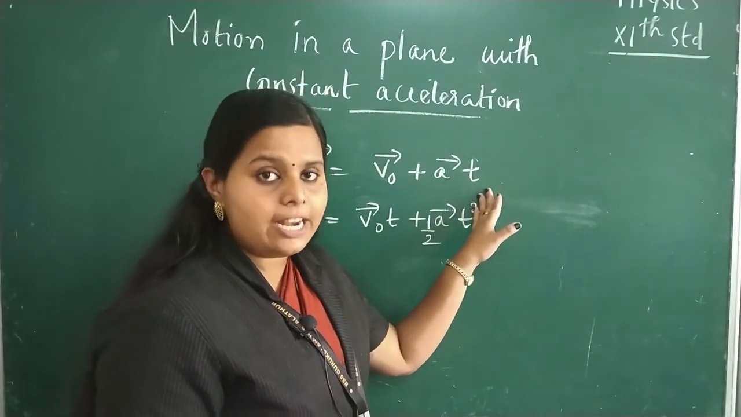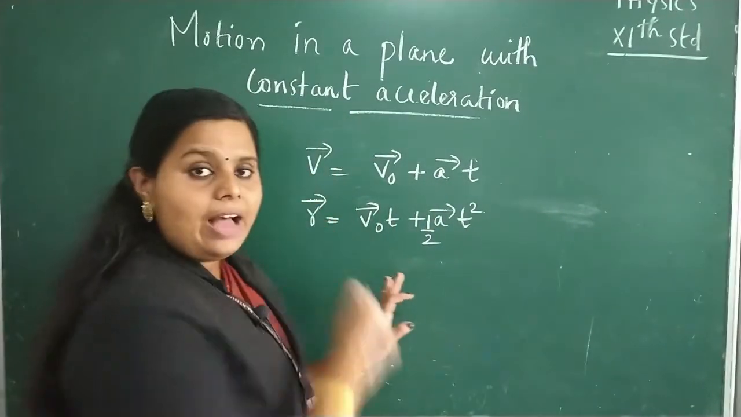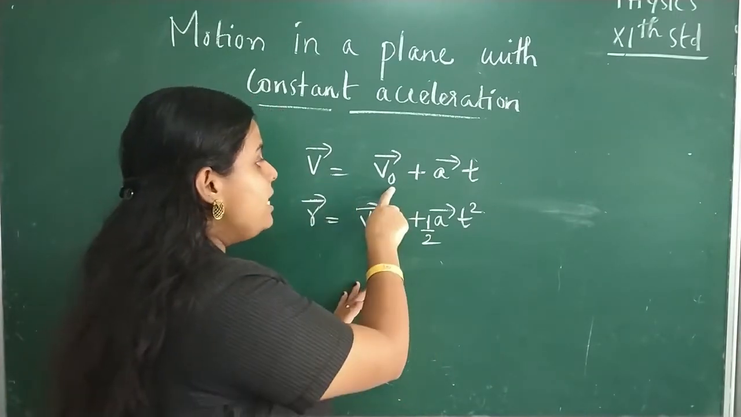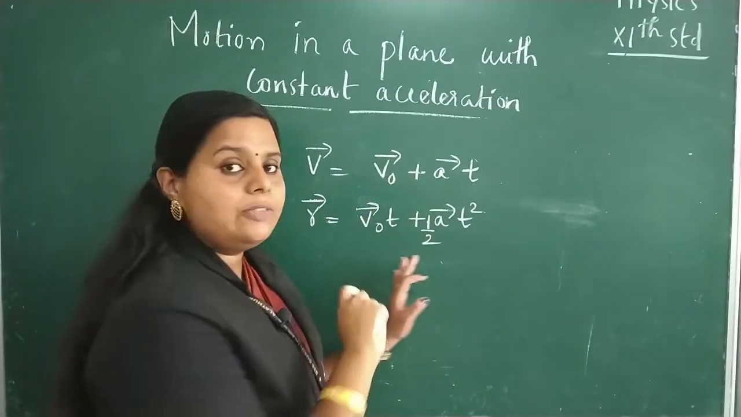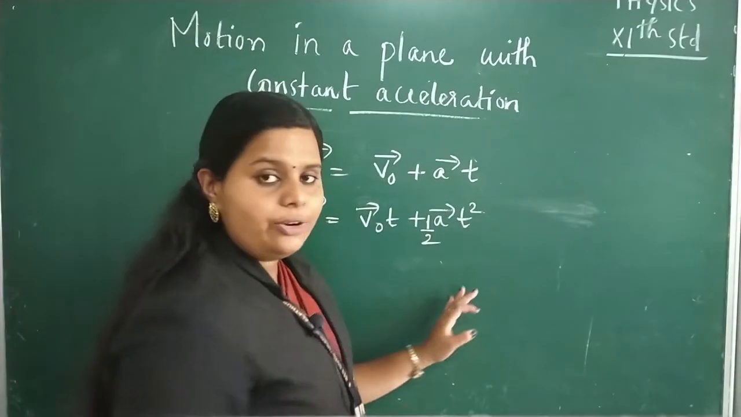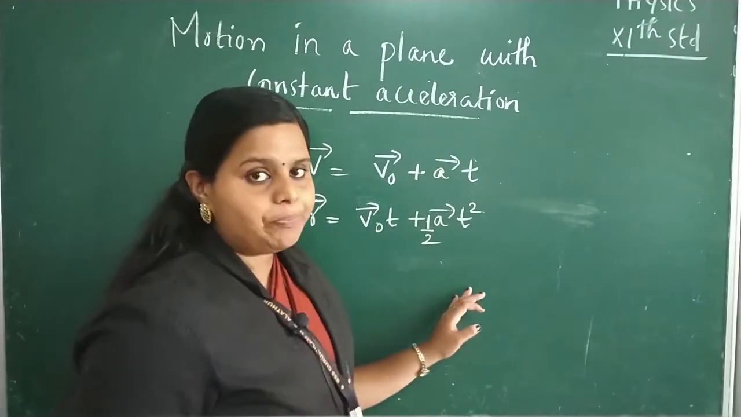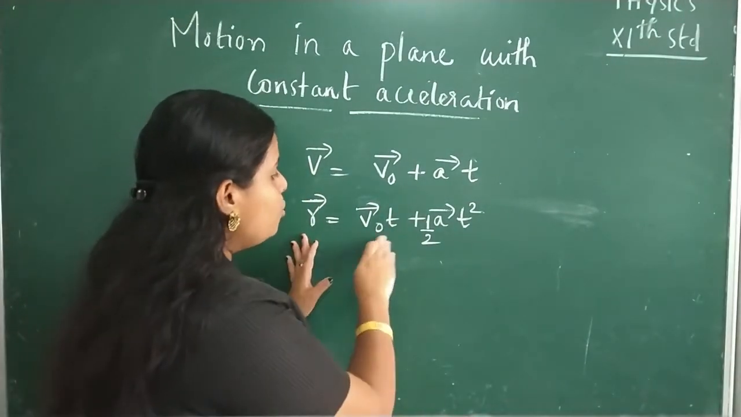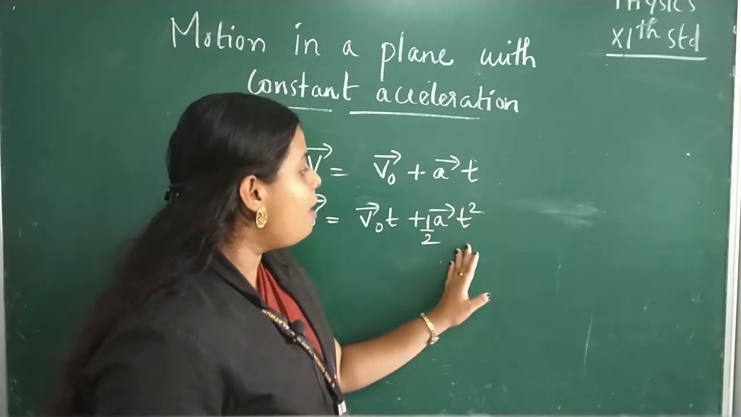That was the first kinematic equation, and here the final velocity is represented as vector V, initial velocity is represented as vector V0, acceleration is represented as vector A, and the time T. Okay, similarly the second equation, R is equal to V0 T plus half AT square.